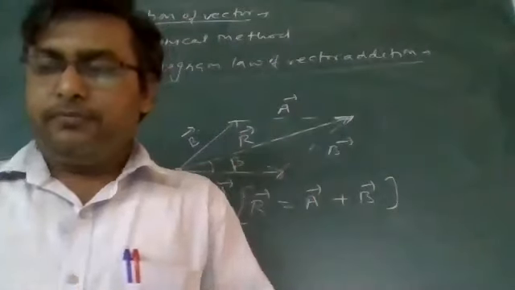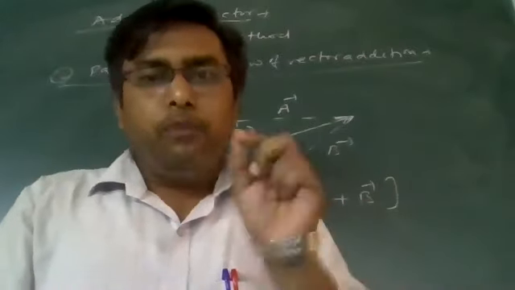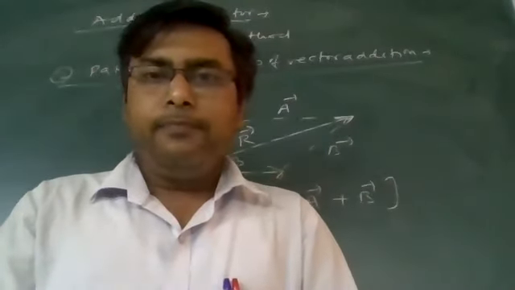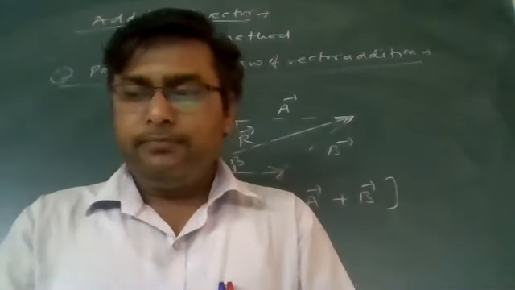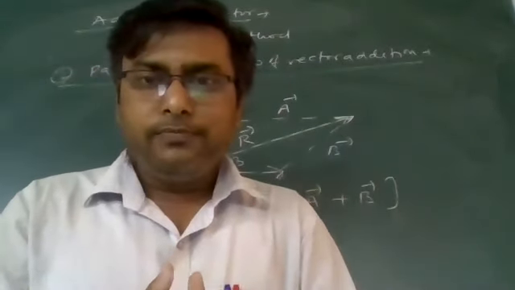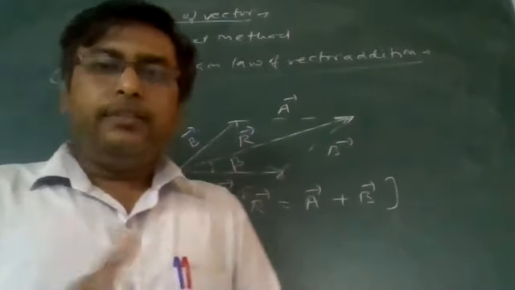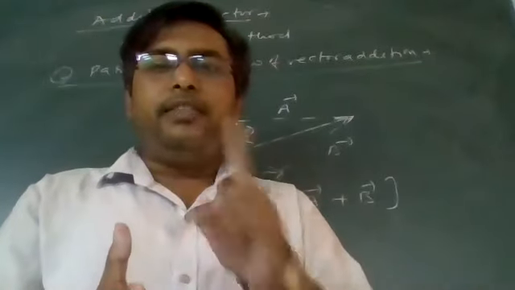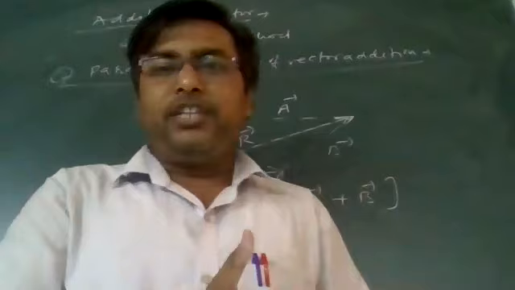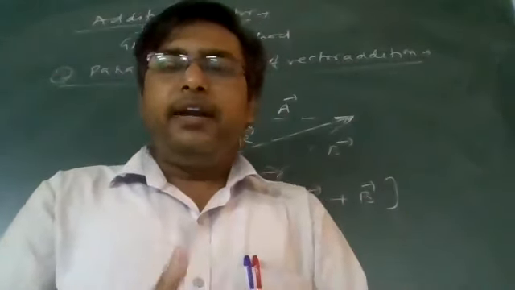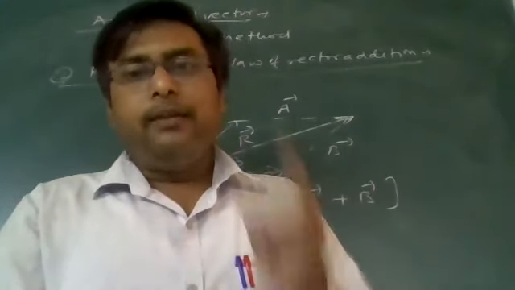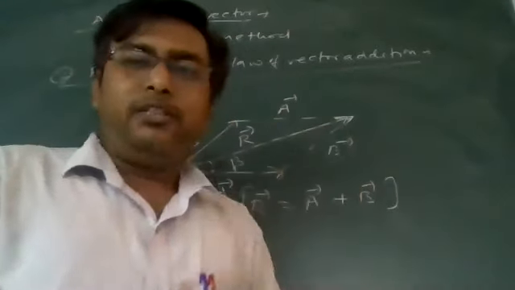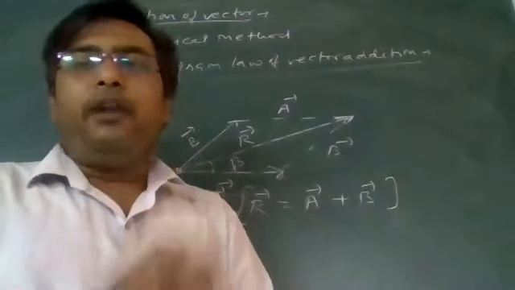If two vectors are represented both in magnitude and direction by the two adjacent sides of a parallelogram, starting from a common point, then their resultant is represented in both magnitude and direction by the diagonal of the parallelogram, passing through that same point. This is the statement of the parallelogram law of vector addition.